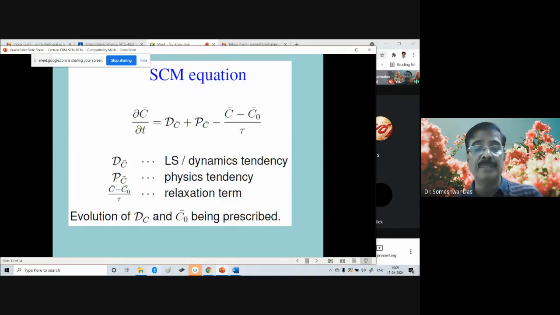Now, the evolution of D_C and C naught are actually prescribed. Like I said, we try to prescribe the fluxes of the advective processes and the radiative fluxes if you are testing any scheme other than the radiation. Okay.